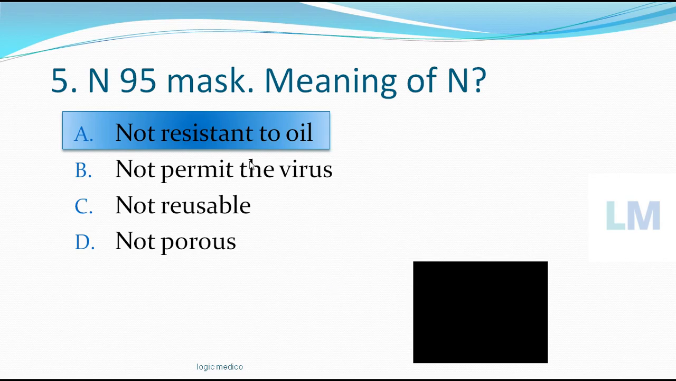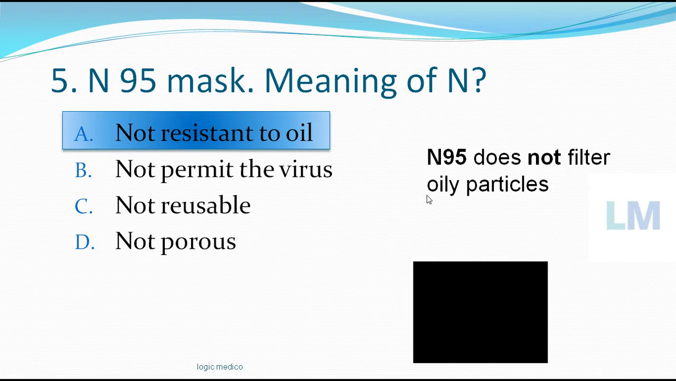So what is the meaning of that, not resistant to oil? Okay, it does not filter oily particles. You must have noticed by wearing this N95 mask also, if any substance like petroleum products or anything acetone based substance, you can actually smell them because it does not filter those oil particles that will pass through easily the oil dissolved substance, and you can get the smell of such oily particles. That's the meaning of not resistant to oil. N. Okay, N in the N95 mask. So got this.